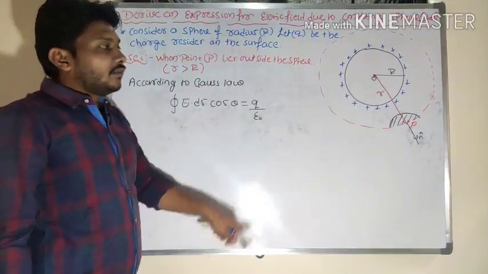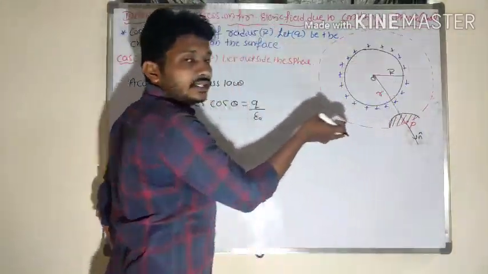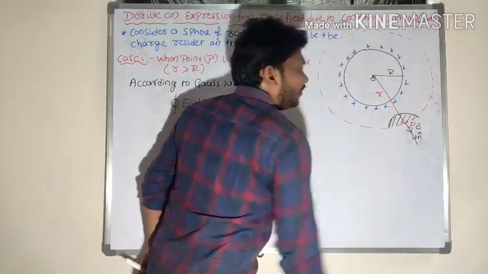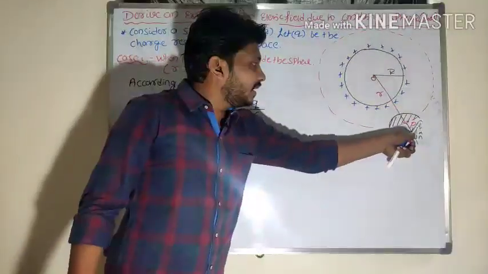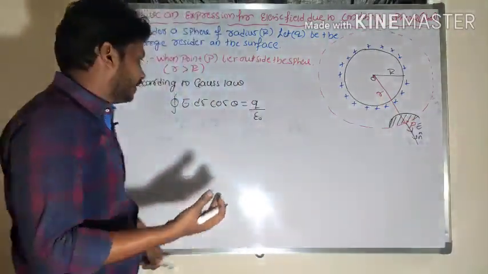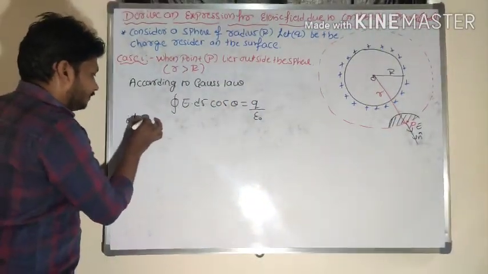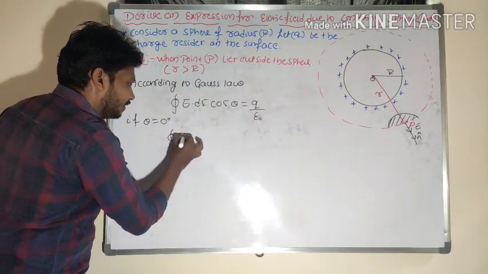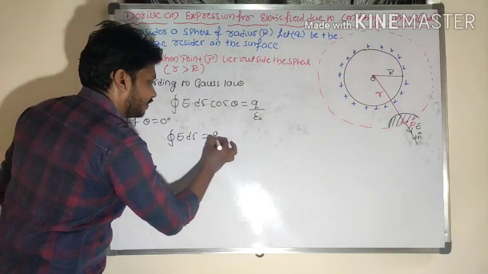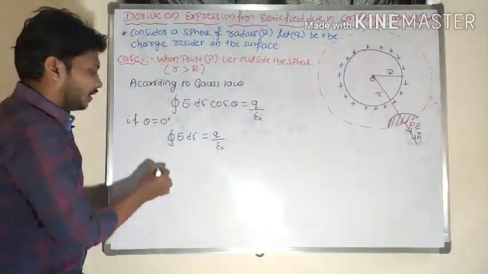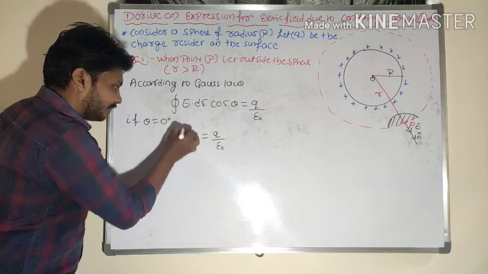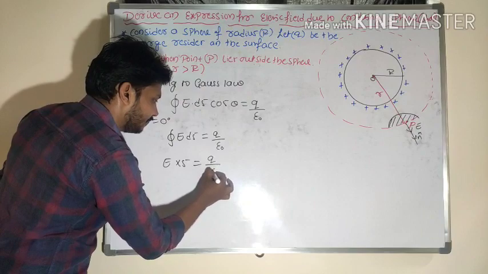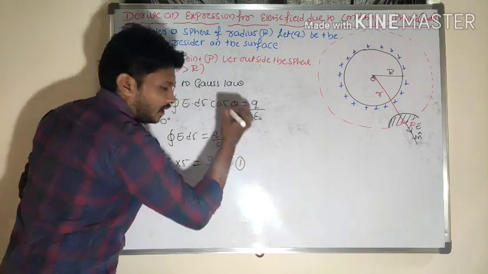What is the direction of electric field lines? I choose a positive charge here. For a positive charge, electric field lines are in the outward direction. Then what is the angle between the normal line and the electric field line? Both are in the same direction, so theta is 0. So if theta is 0, then E dS equals q by epsilon naught. E into the surface integration of dS, that is nothing but S, is equal to q by epsilon naught.